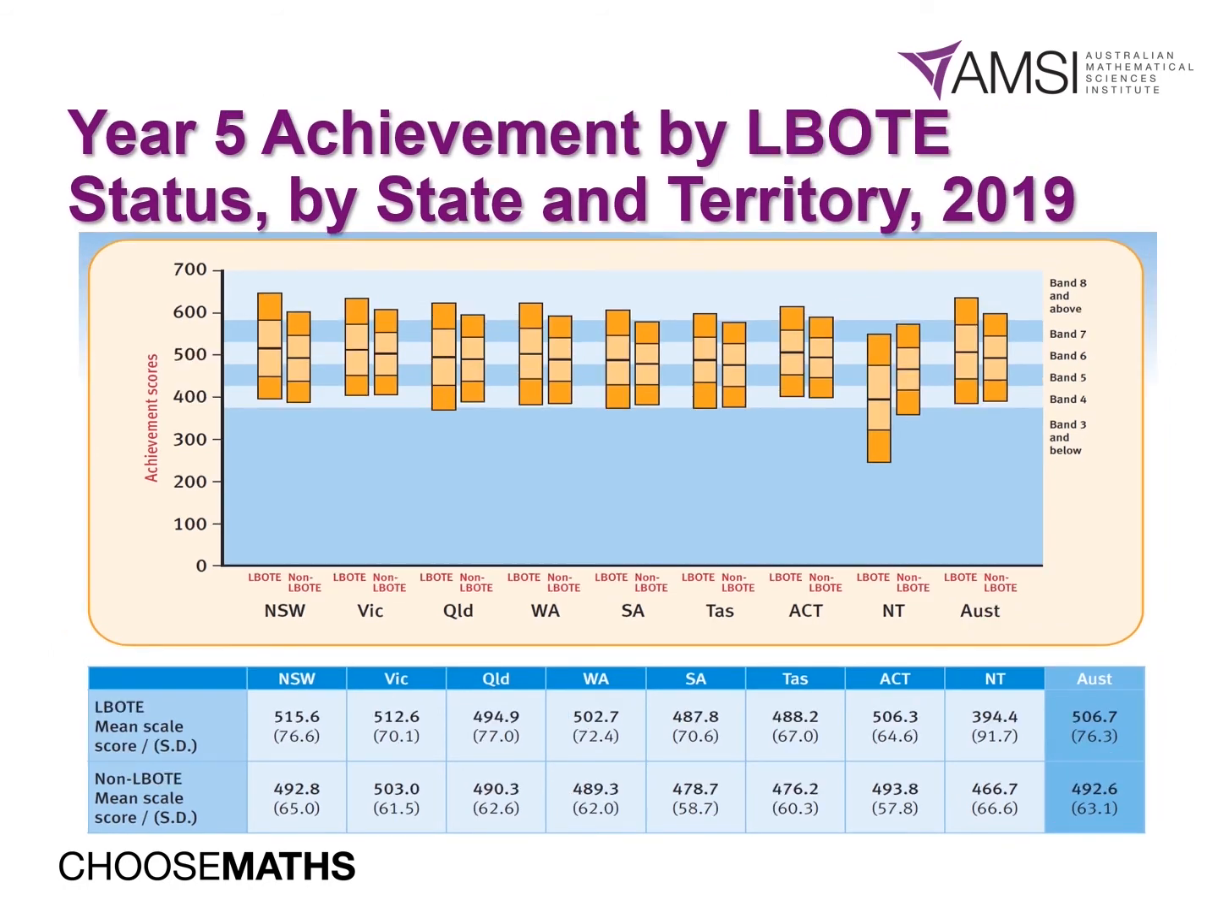This graphical representation looks at the achievement of Year 5 students with language backgrounds other than English and making that comparison to non-language backgrounds other than English. So the question is, what's that data telling us then? What do you notice about that data?